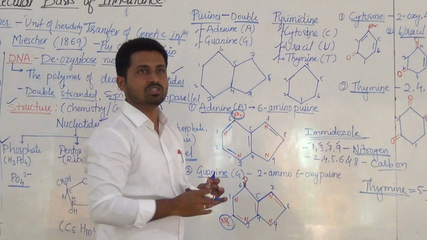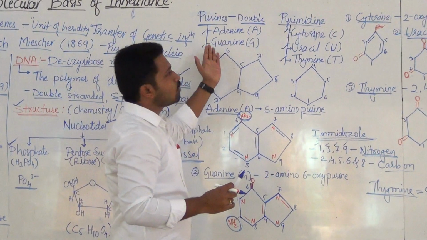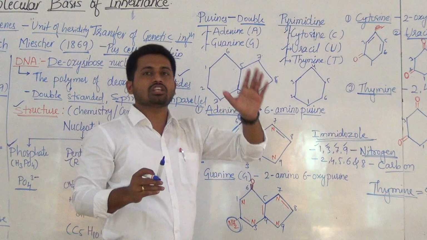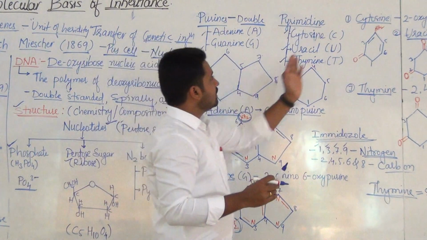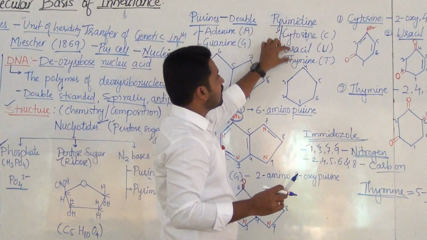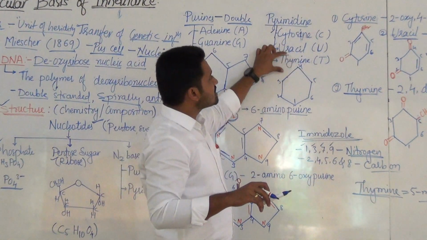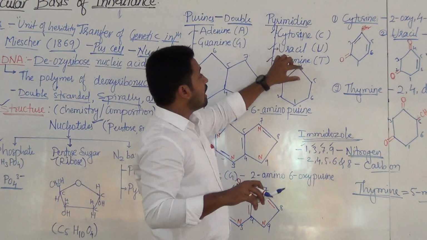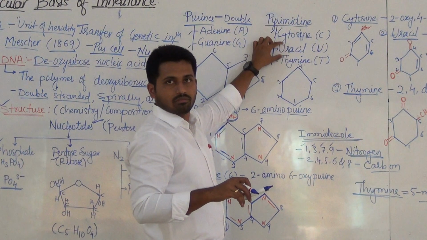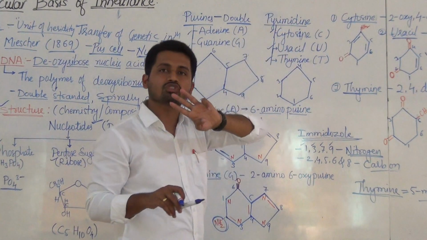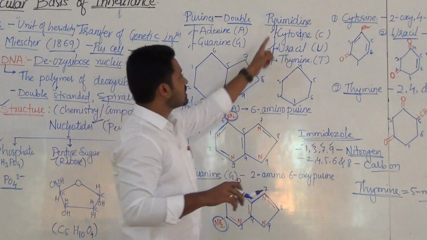The only difference is that adenine and guanine are present in both RNA and DNA, and cytosine and thymine are present in DNA. In place of thymine, RNA has uracil. That means DNA has 4 nitrogen bases: adenine, guanine, cytosine, thymine.